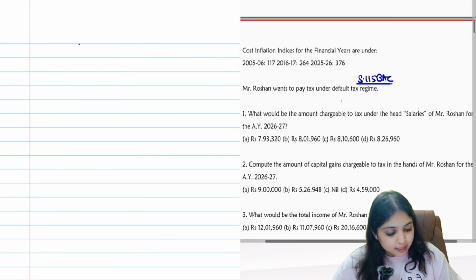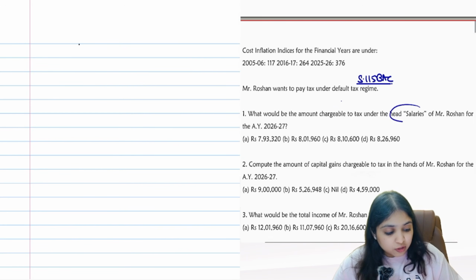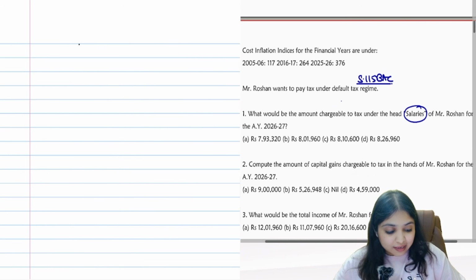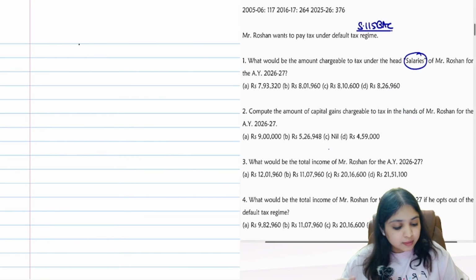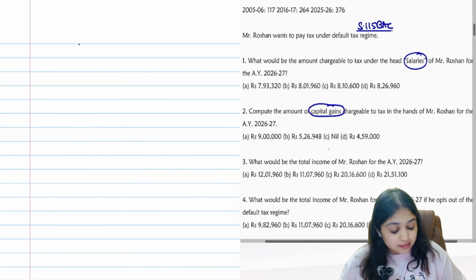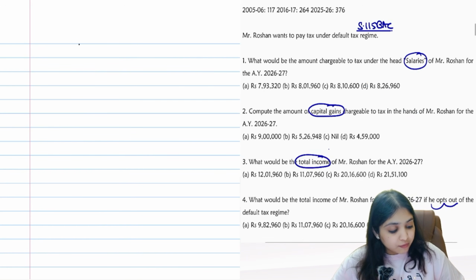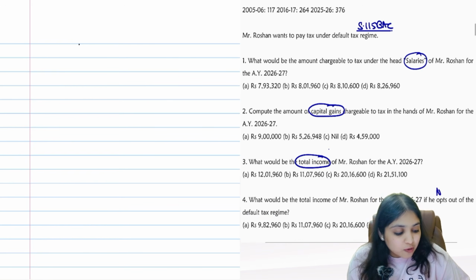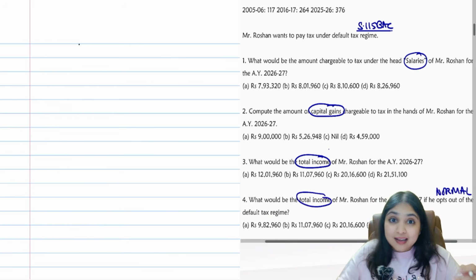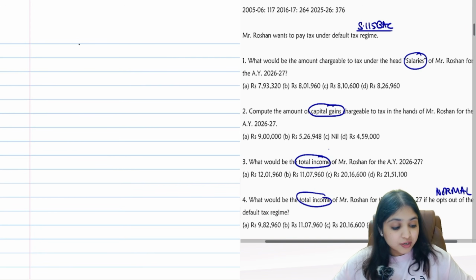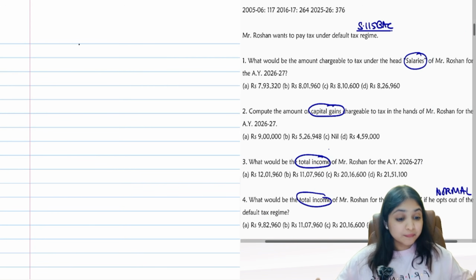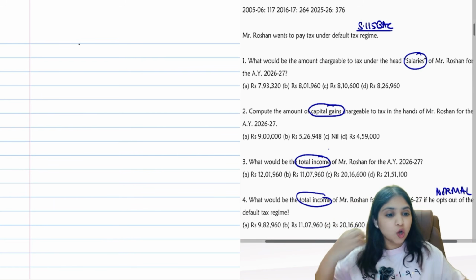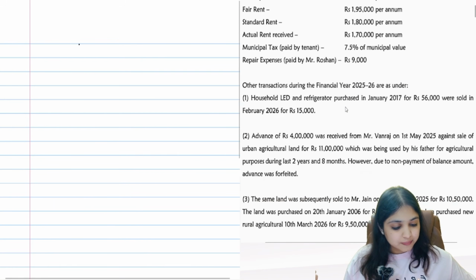Now what are they asking? What would be the amount chargeable to tax under the head salaries? So taxable salary they want. Then they want to know the taxable capital gains, and total income they need to know. And they also want total income if he opts out of the default regime. Opts out means what? Opts out means normal regime. So are you understanding what exactly they're asking in the MCQ? So first all the computation as per default regime. Then we have to redo it as per normal regime. Okay, come on guys, let's begin.